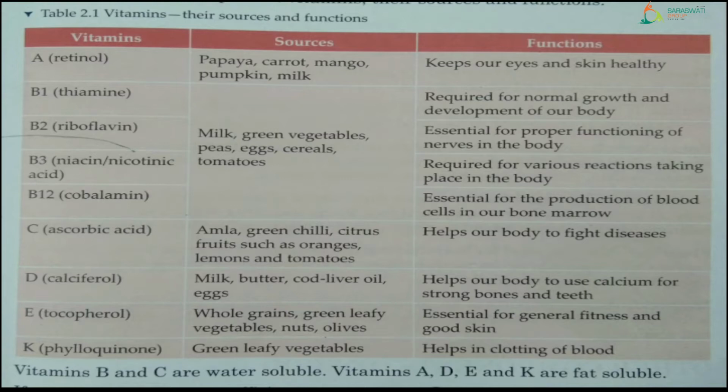So first we will see vitamin B1, which is also known as a thiamine, right? See, the function of vitamin B1 is required for normal growth and development of our body, right? It is just required for the growth and development of our body. Next one is B2, that is riboflavin, right? And sources are same. But what is the main function of it? See, essential for proper functioning of nerves in the body.